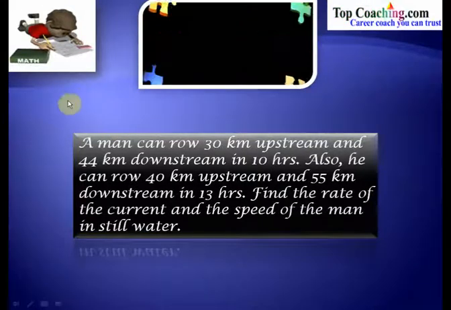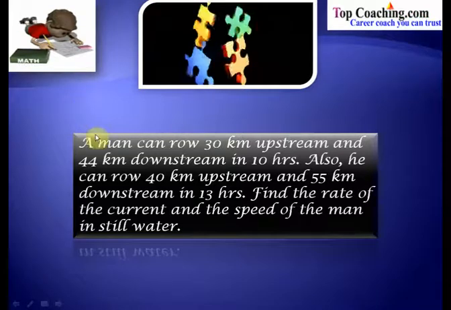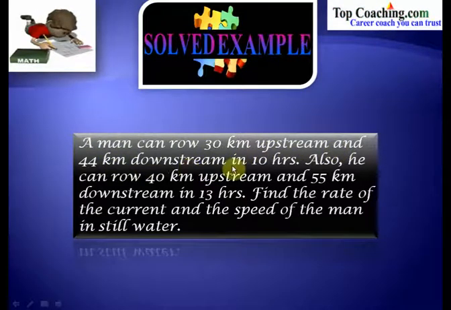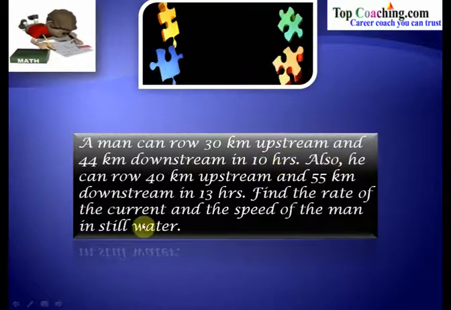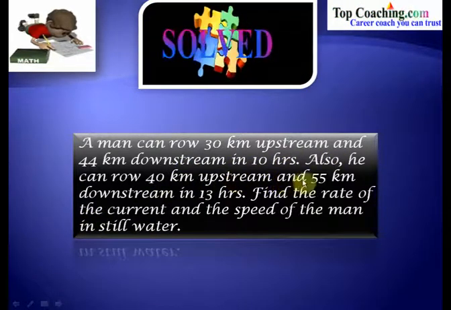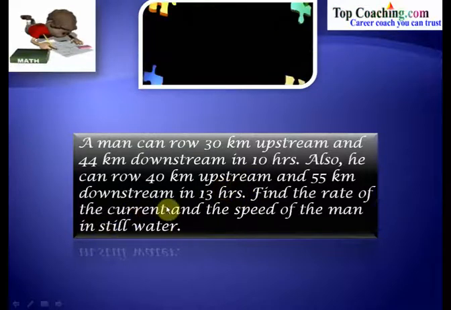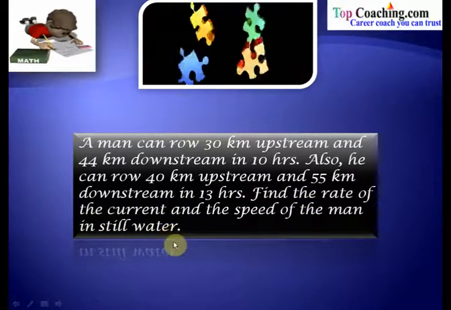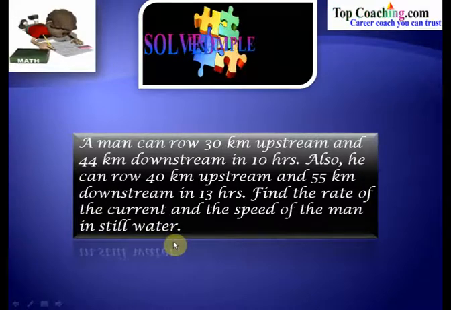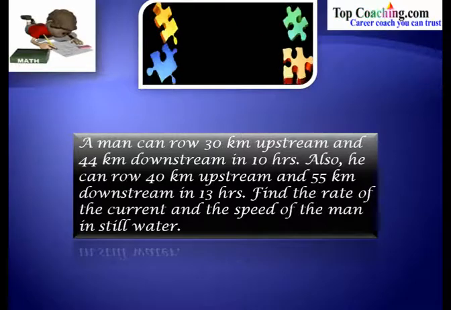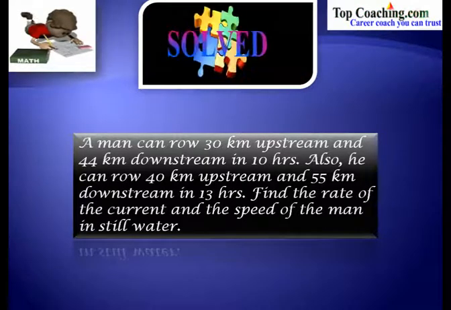Let's solve one more problem on boats and streams. It says that a man can row 30 kilometers upstream and 44 kilometers downstream in 10 hours. Also, he can row 40 kilometers upstream and 55 kilometers downstream in 13 hours. Find the rate of the current and the speed of the man in still water. So this is a problem which says that a man can row 30 kilometers upstream and 44 kilometers downstream in a total time of 10 hours.